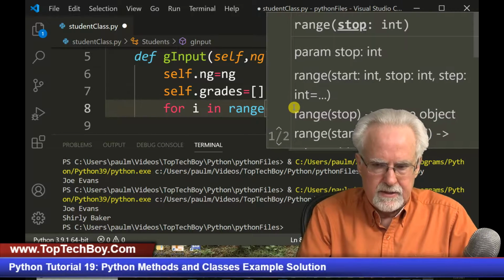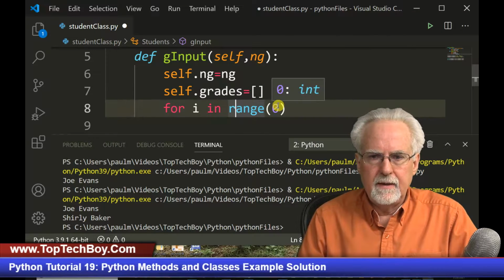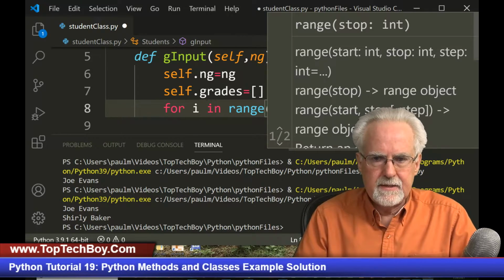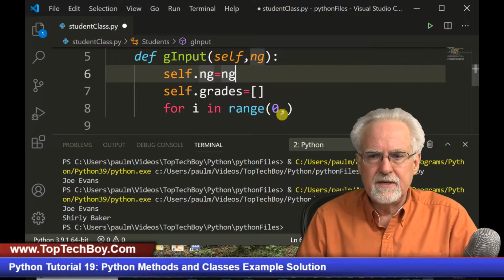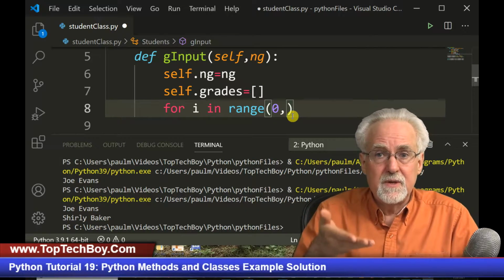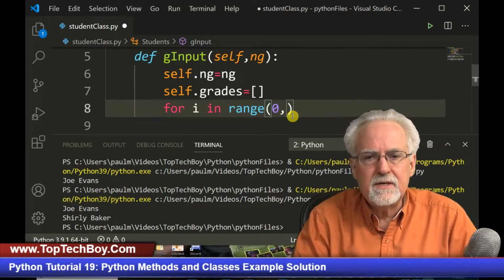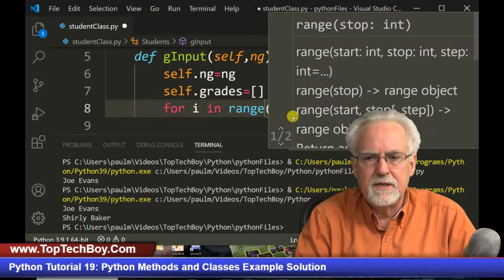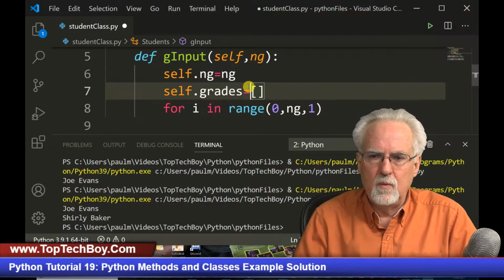I want to start at 0. And then in this case, as I'm inputting the grades, I can just use ng because it knows in this case what ng is. I guess you could do self.ng if you wanted to because they're the same, but let's just go ng and then increment by 1.